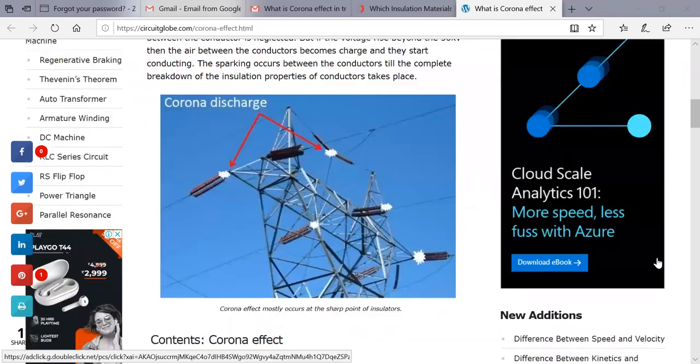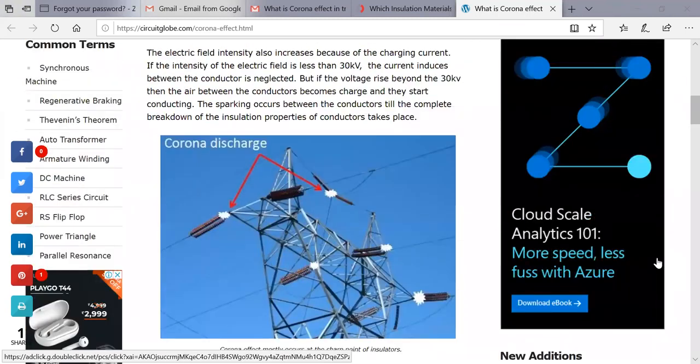This one is showing the corona discharge. The ionization of surrounding air across the conductor produces a glow and hissing noise. That is the corona effect, and the electric field intensity also increases because the charging current is increasing. If the intensity of the electric field is less than 30 kV, the current inducing between the conductors is neglected. We are not considering it.